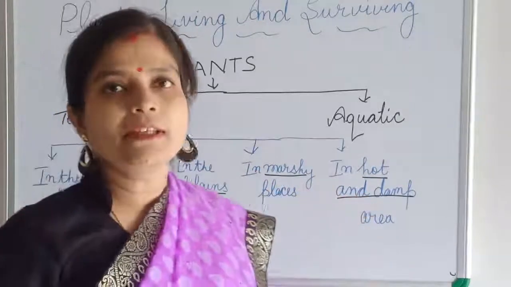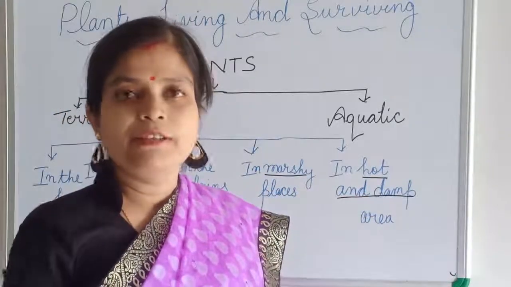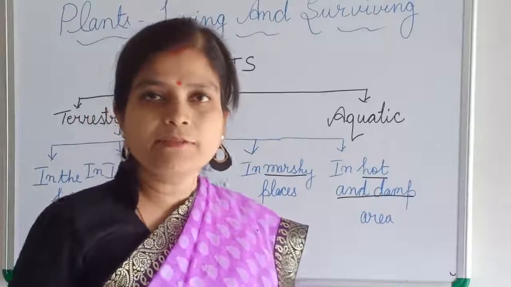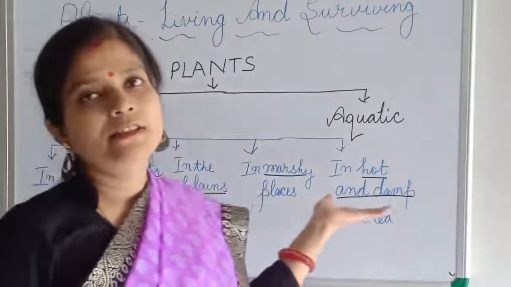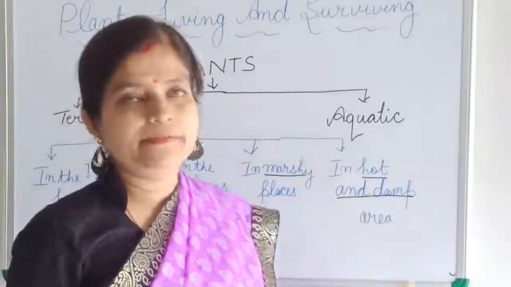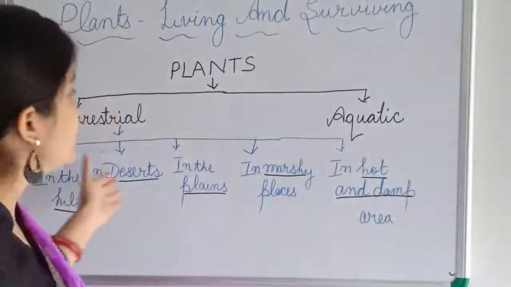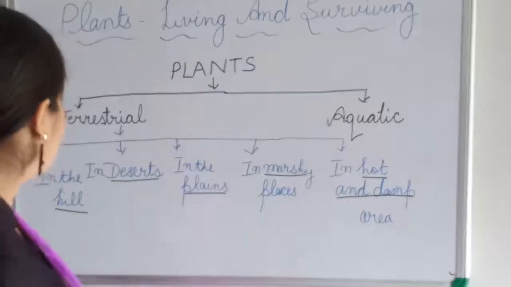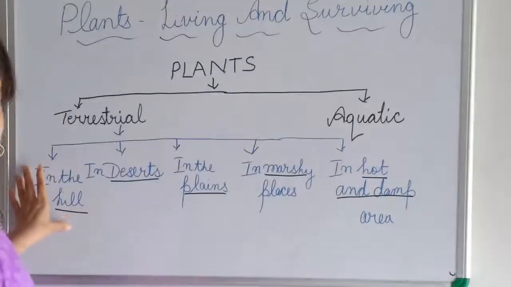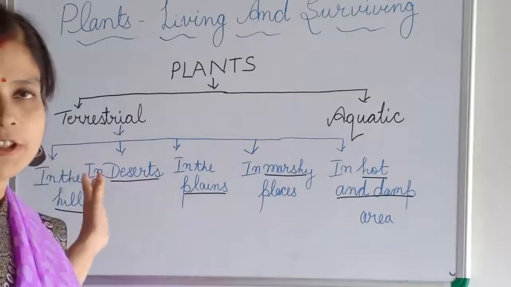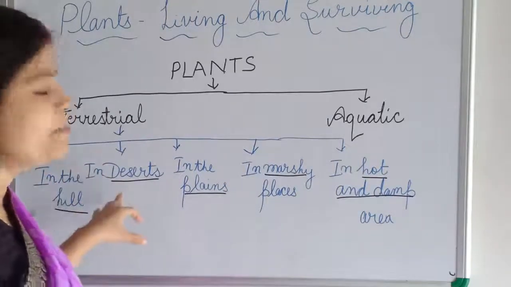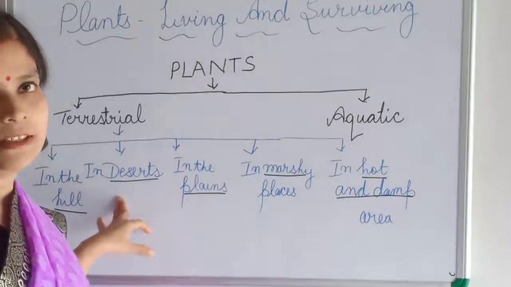Further, we have divided the terrestrial plants' habitat into many groups, because plants which grow on land are not similar. There is a variety of plants. Why are they different? Because they are growing in a different habitat, a different area. So we have divided it into this many areas. In the hill, we have already studied the special features of the plants which grow in the hill, and the special features of a plant which grows in the desert.